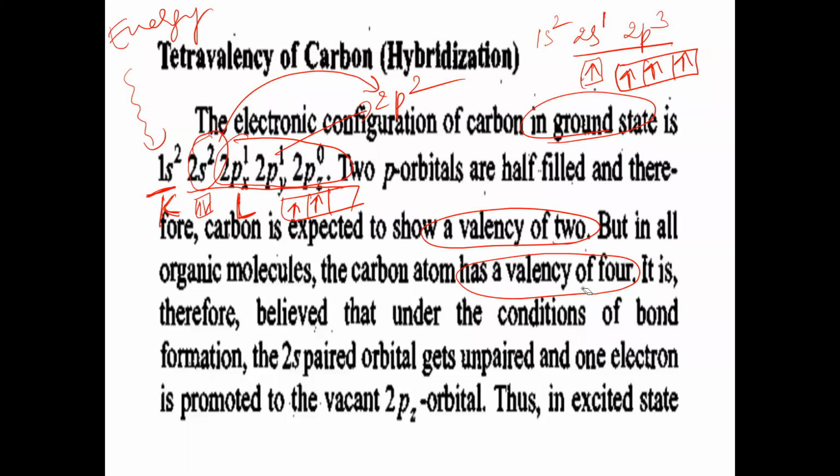It is therefore believed that under the conditions of bond formation, the 2s paired electrons, the 2s paired orbital, gets unpaired. The 2s orbital is what here? With 1 electron pair. 2s2 is with the electron pair. This electron pair is called what? Shared electron pair, and this orbital is called the 2s paired orbital.